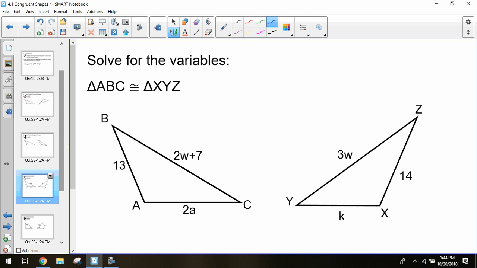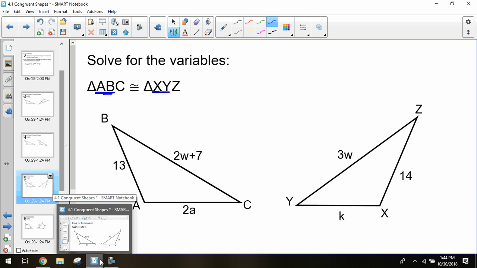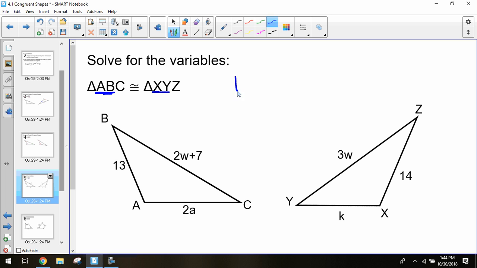So once again, we want to use that congruent statement to help us figure out which side lengths are the same. So AB, I'm told, is the same as XY. So AB is 13 degrees. So I know that is going to be equal to XY, which is K. So just by setting it up, I've already solved for K. I know that this side length is congruent to this side length, so K equals 13. And we can continue to use that strategy to solve for the rest.